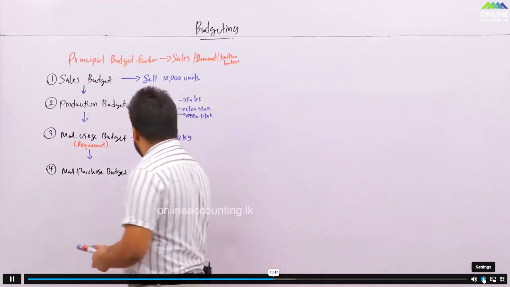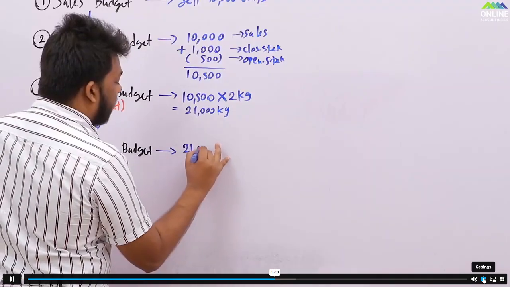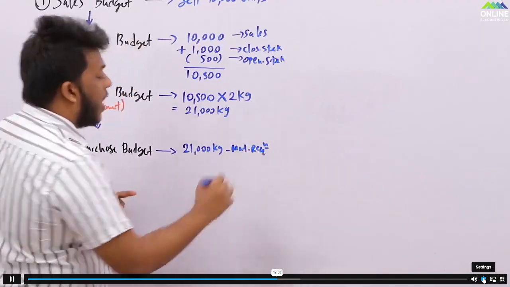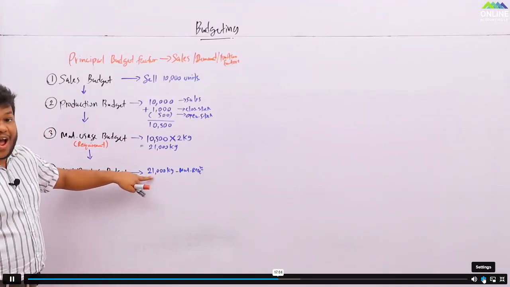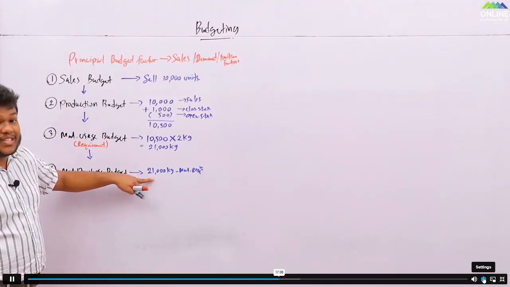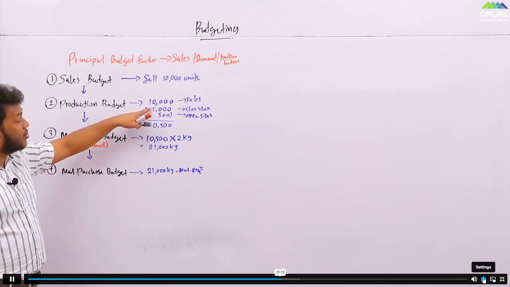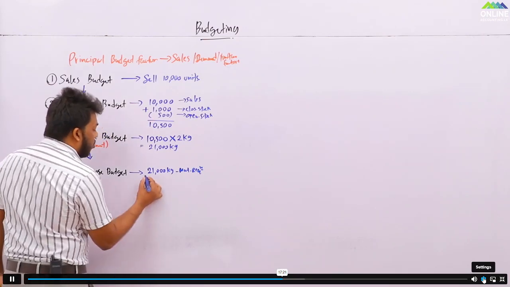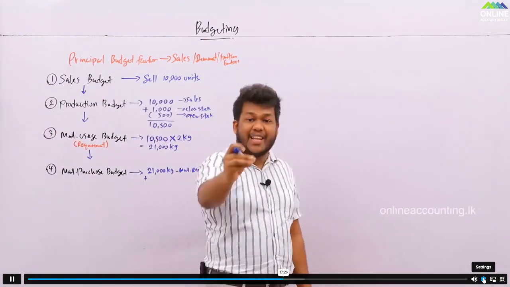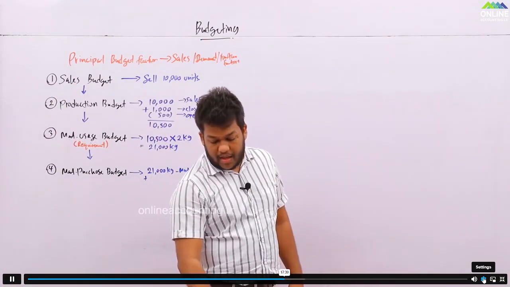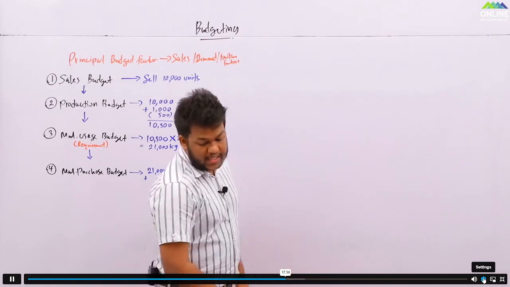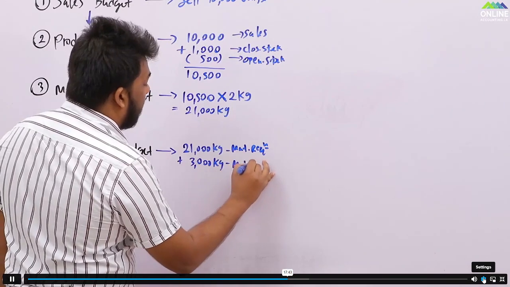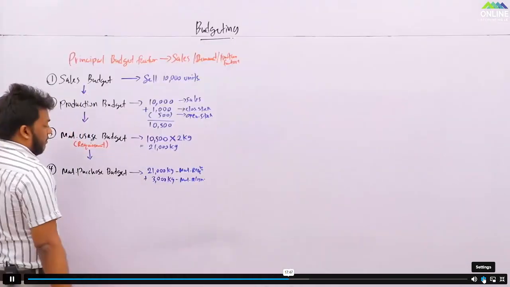Now here, you see, you need 21,000 kilograms. This is the material requirement. But the required material is not enough for you to purchase. Why? Because like the production, you should have a material closing stock and material opening stock. So you need to look at how much closing material inventory you need to keep at your store, at your company. So let's say imagine you need to maintain 3,000 kilograms. You need to maintain 3,000 kilograms of material closing.